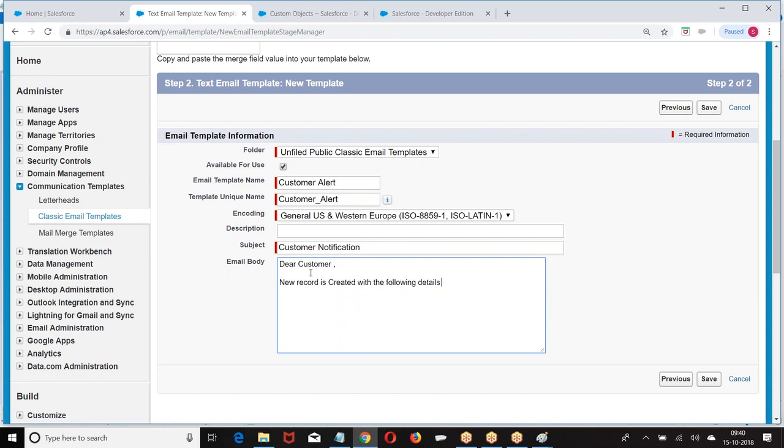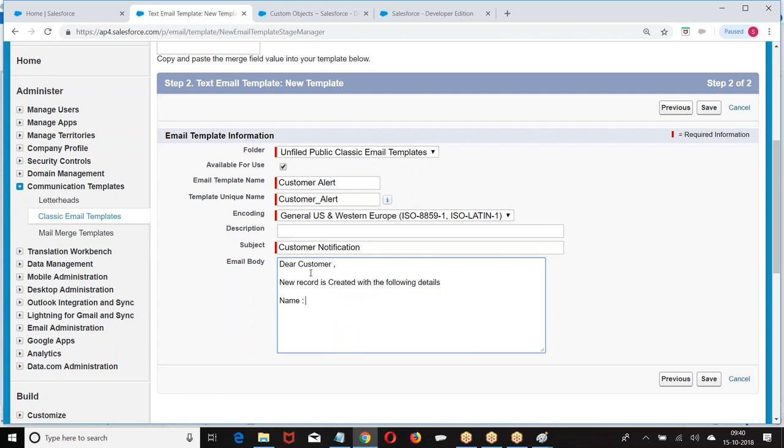When I am sending your credit card email, I have to embed your credit card details: card number, billing date, due date, and what is the other. If I am sending the email to some XYZ, his credit card number, his due date, his payment amount, that information. So what was that? On whichever record the workflow rule is running, that record's details should be added here.